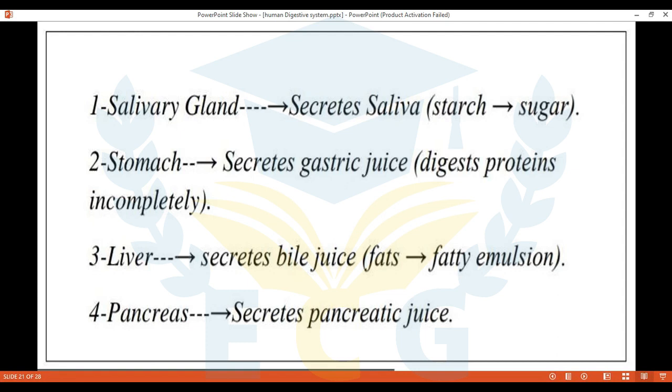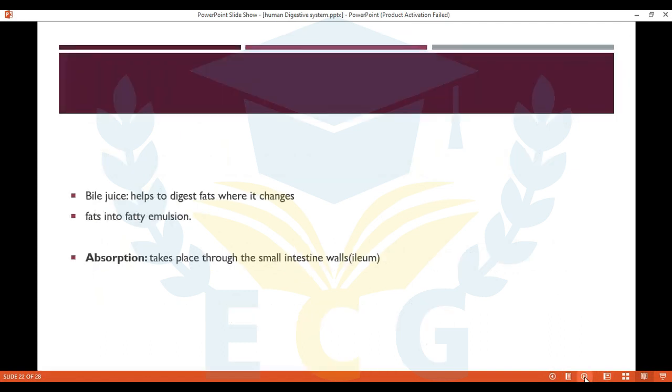Partially, which means incompletely. Okay, and the protein converts into a semi-liquid substance. Okay, what about the liver? It secretes bile juice, converts fats into fatty emulsion, and the pancreas also secretes pancreatic juice, and it also helps in digestion.